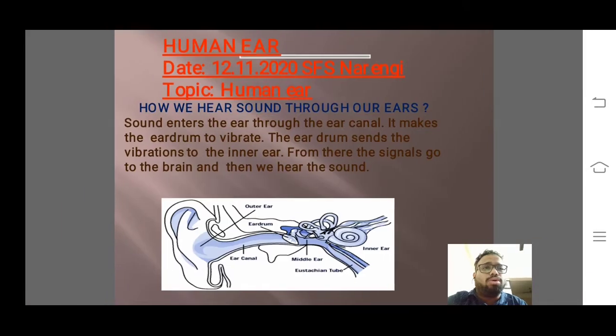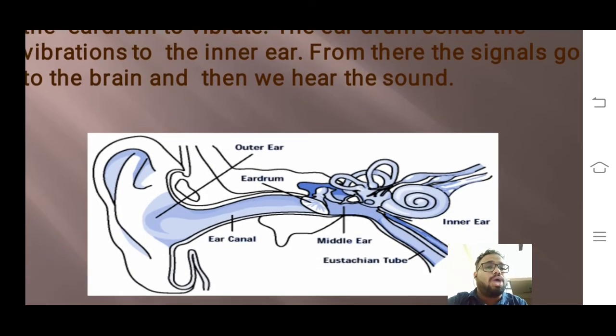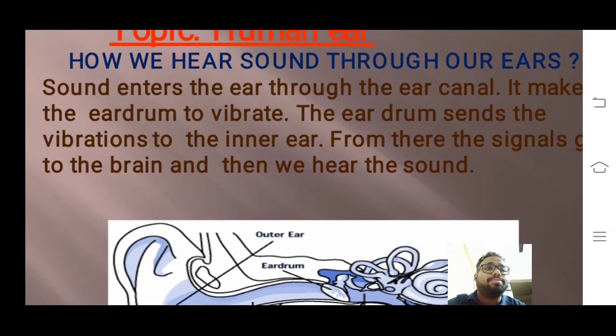So I will go to the human ear. What is the human ear? How is the human ear? How do we hear sound through ears? That is today's topic, that is 12th November 2020. Sound enters our ear through the ear canal. You can see this ear canal here. So sound enters through this ear canal.